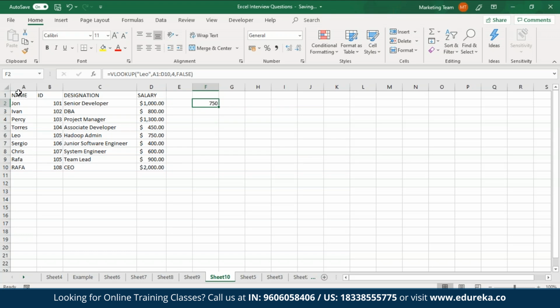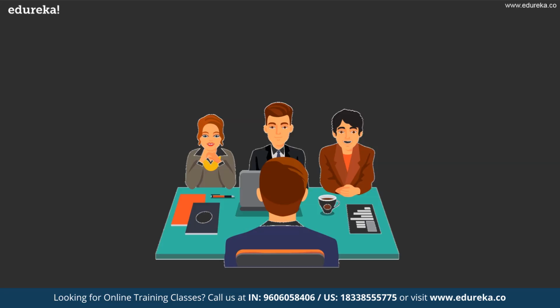So what VLOOKUP does over here is it will start to look for Leo in this leftmost column present in this table. Once it traces Leo, it will start moving right in this row and it will go on till that column which is specified as a parameter over here. So I hope you guys are clear with this.